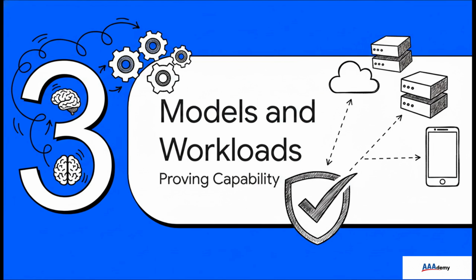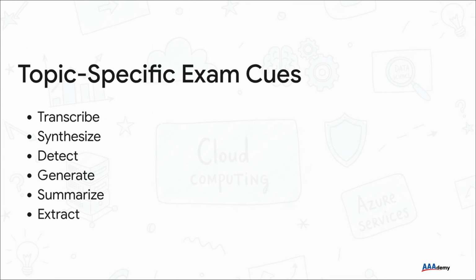Okay, Section 3, Matching Models and Workloads, Proving Capability. Once governance is locked down, we shift to matching the source input to the exact workload pattern, and we do this before we even touch a technical parameter like temperature or top P. You're going to want to memorize these specific action verbs. They are literally practical shortcuts to the correct service family. If a scenario asks to transcribe, you need speech to text. If it asks to synthesize, you need text to speech. Recognizing these verbs right away stops you from making the classic rookie mistake of generating speech when the user actually just needed to be heard.